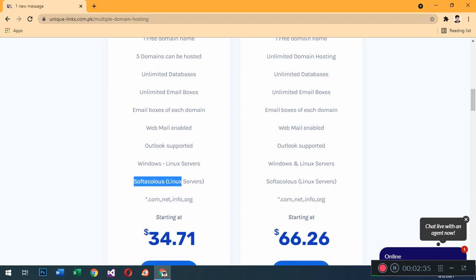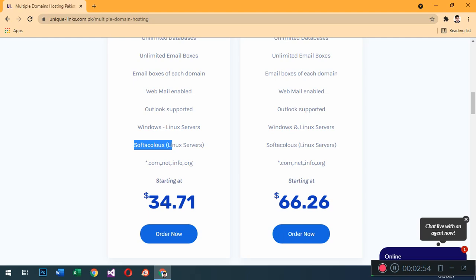Soft installation: this is a Linux based server, and many software packages are already included in this hosting, like WordPress, Joomla, and much more that are based on Linux. They are already installed. You will get one domain in this package free of cost.